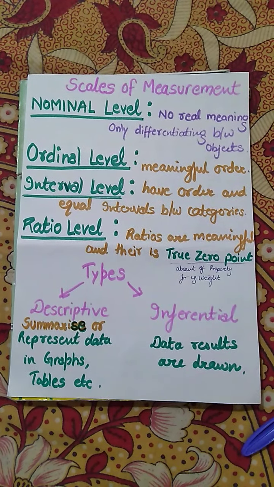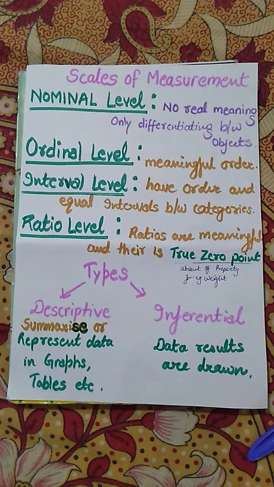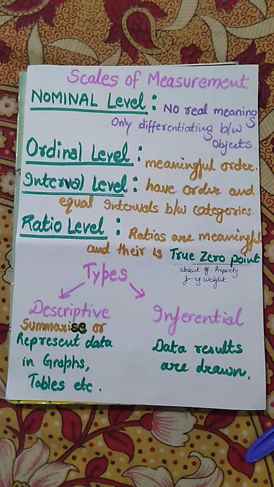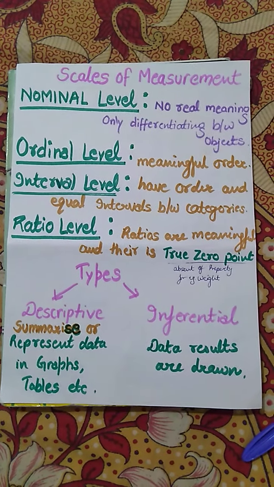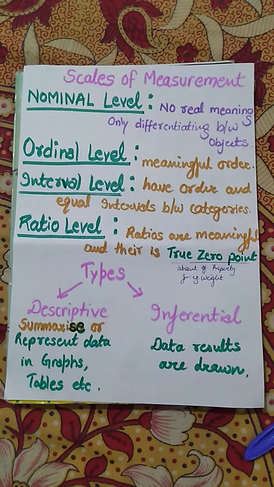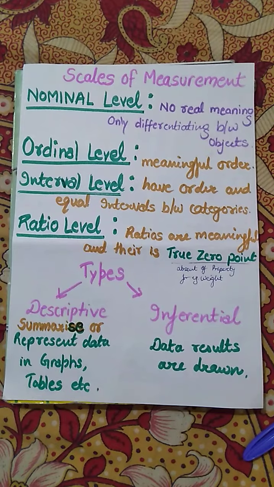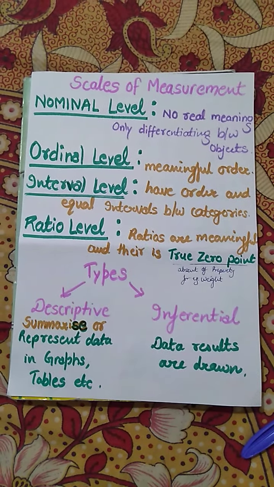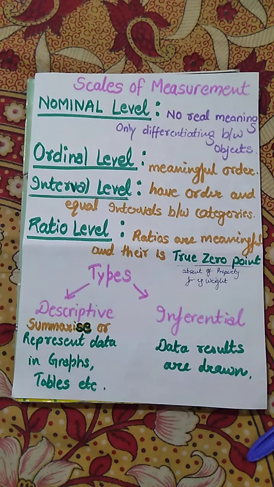Descriptive statistics is used to summarize data or represent data in the form of graphs, tables, charts, etc., whereas inferential statistics are used to draw results from the data. So that is a quick review of the scales of measurement in statistics.